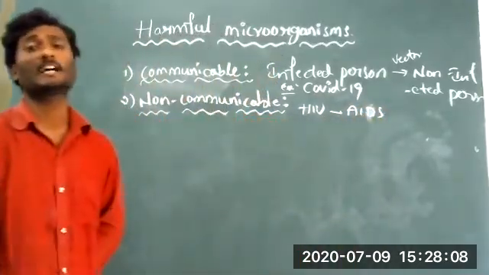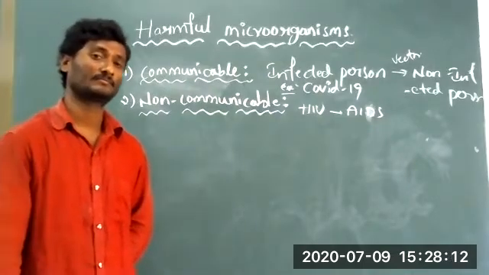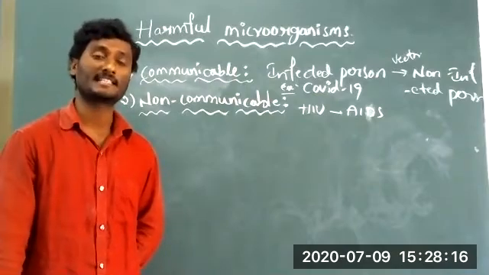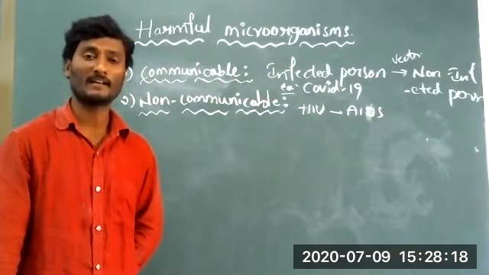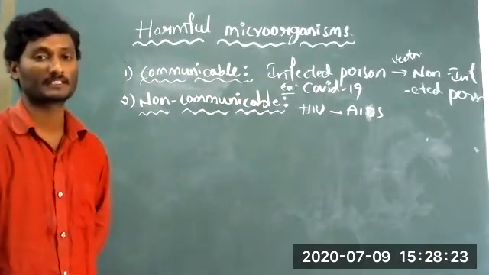AIDS is a non-communicable disease; they cannot transmit it to another person.